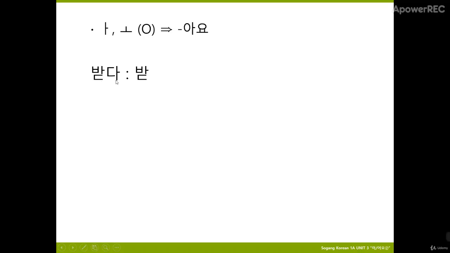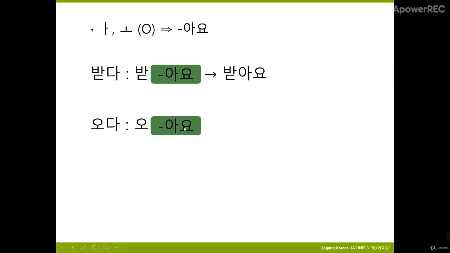The first one, 받다, is receive. There's an end sound here, and its vowel is ㅏ. We'll change it into 받아요, receive. The next one is without an end sound, but its vowel is ㅗ. In this way, we will add 아 to it, but we can merge it together with the ㅗ here, so we'll have 와요, come. So whenever you see a word with the vowel ㅗ, you just add 아 after it.